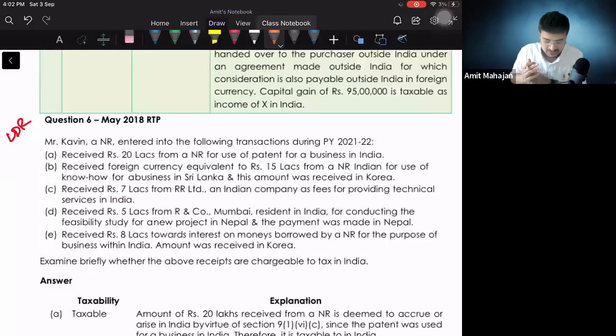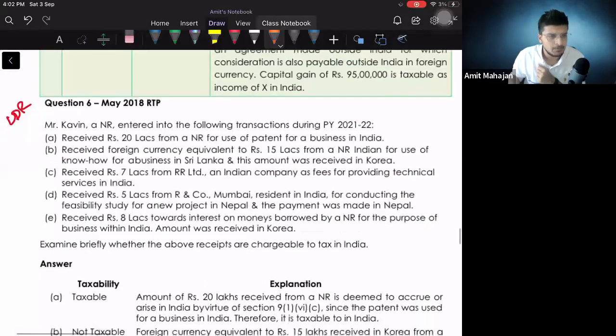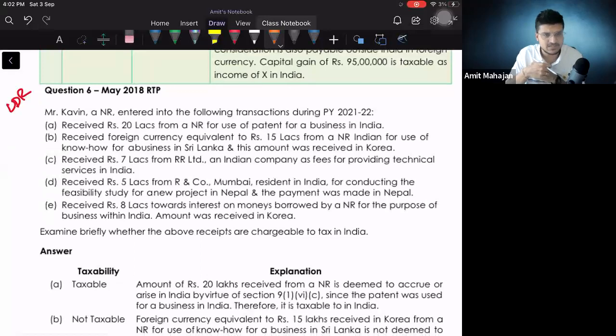So we'll try this. Question 6, May 18. Mr. Kevin, a non-resident, entered into the following transaction during the previous year 21-22. Okay, no problem. He is a non-resident. Okay, understand this. He is a non-resident. He received 20 lakhs from a non-resident for use of a patent for a business in India.